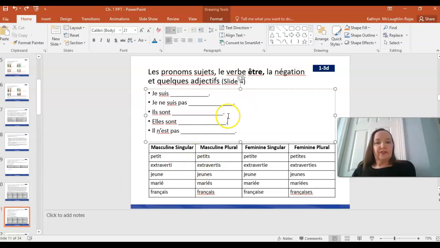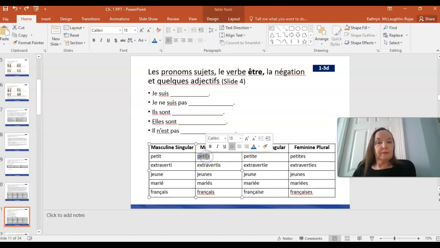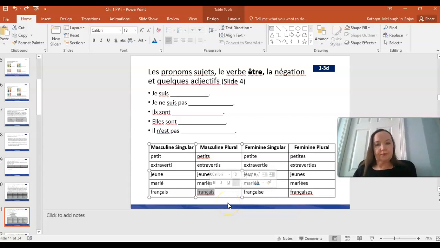Okay, so then the third sentence you have here is ils sont. So you're going to describe a masculine plural group or a mixed plural group. And all of those forms would be this column right here, the masculine plural. So if I'm referring to that group, I might say ils sont petits, they're small, but I need to have the S on the end. Or ils sont français. Okay, so all the people in that group are French. Okay, so I'll give you a chance to fill it in with your own.